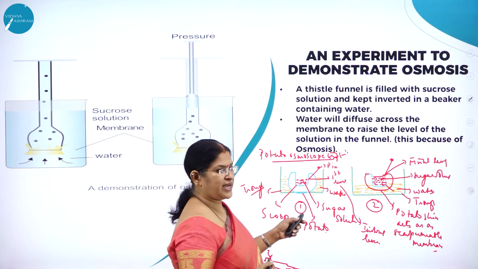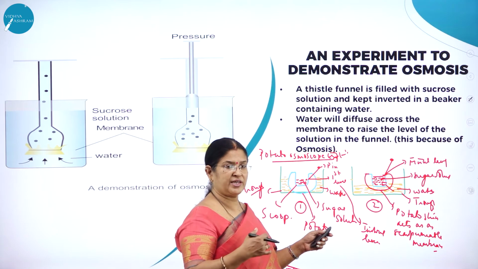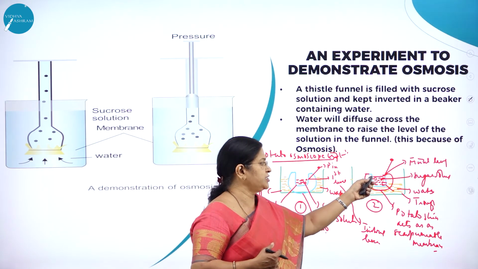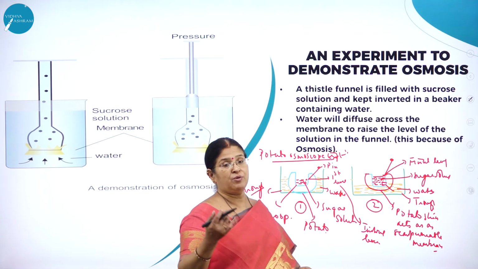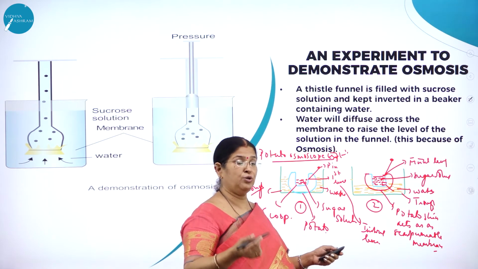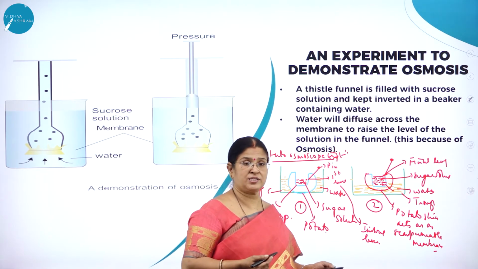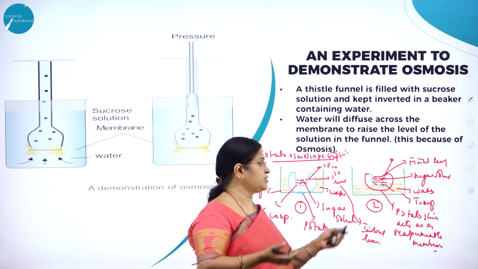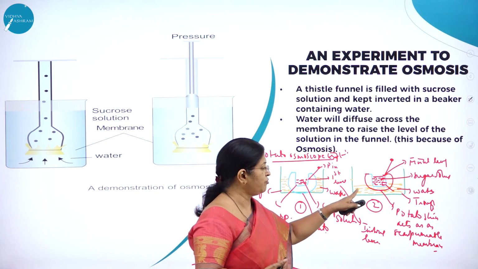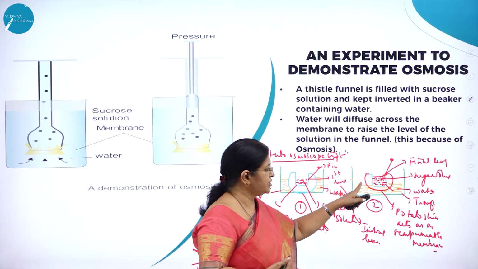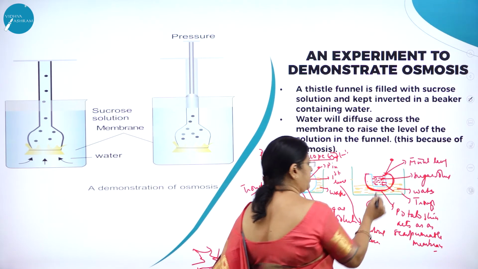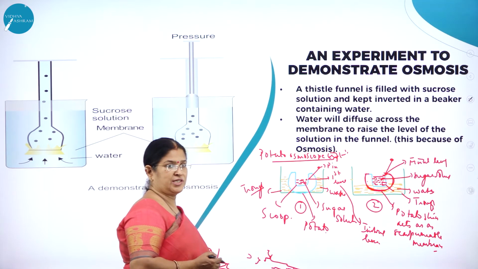Then the whole apparatus is kept for some time. Then we can see there is a rise in the level of the sugar solution and a decrease in the water level, as the water molecules have moved from a region of higher concentration to a region of lower concentration, because water plus sugar will have a lower concentration. Sugar is the solute. Pure water always has higher concentration. So as the water molecules move, osmosis has taken place. What is osmosis? Movement of water molecules from a region of higher concentration to a region of lower concentration through a semi-permeable membrane. So this is called the physiological experiment.